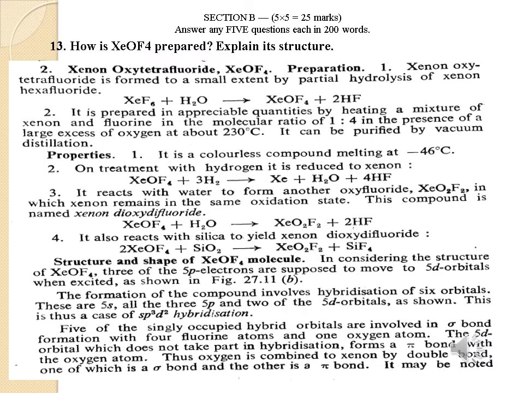It produces xenon oxytetrafluoride. Properties: it is a colorless compound, melting point minus 46 degrees centigrade. Treating with hydrogen, it produces xenon plus hydrofluoric acid plus H2O. It reacts with water to produce xenon dioxide difluoride. It also reacts with silica, yielding xenon dioxyfluoride, xenon tetrafluoride, and silicon tetrafluoride is also produced.